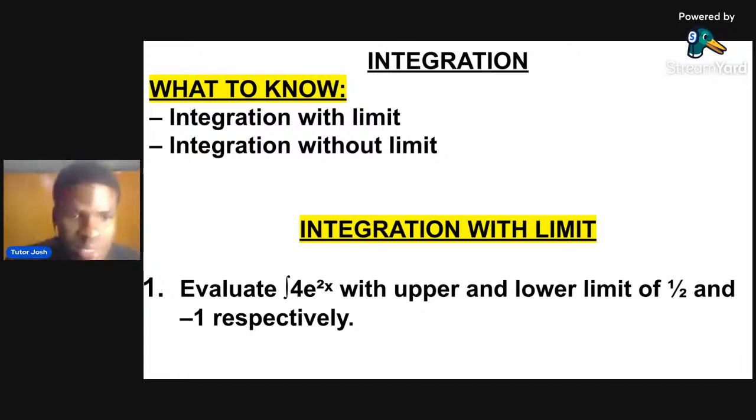So let's look at integration with limits. Let's look at this first question. It says, evaluate the integral of 4 exponential 2x with upper limit and lower limit of 1 over 2 and minus 1 respectively. That means your upper limit is going to be 1 over 2 and your lower limit is going to be minus 1. This can be solved with your calculator. I want you to take the question down so we can go to the steps on how to do that.